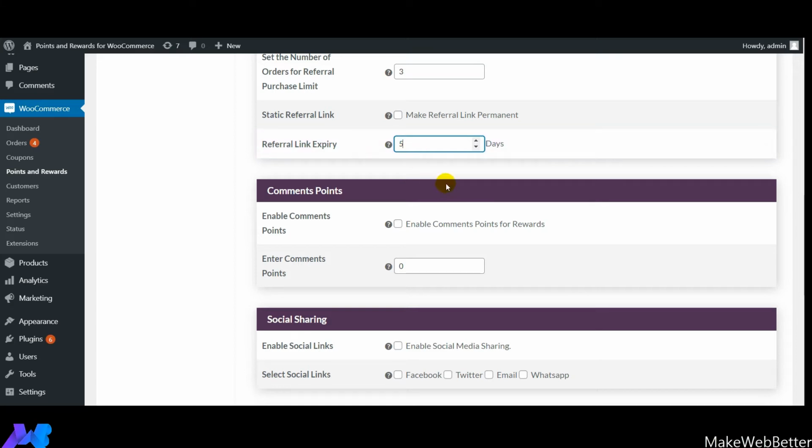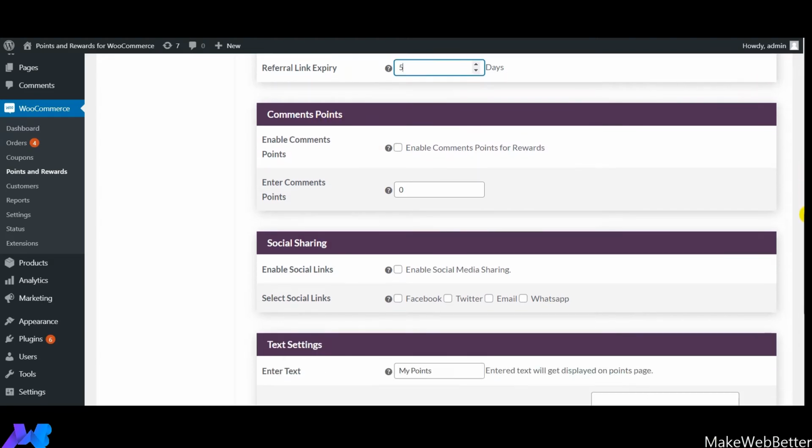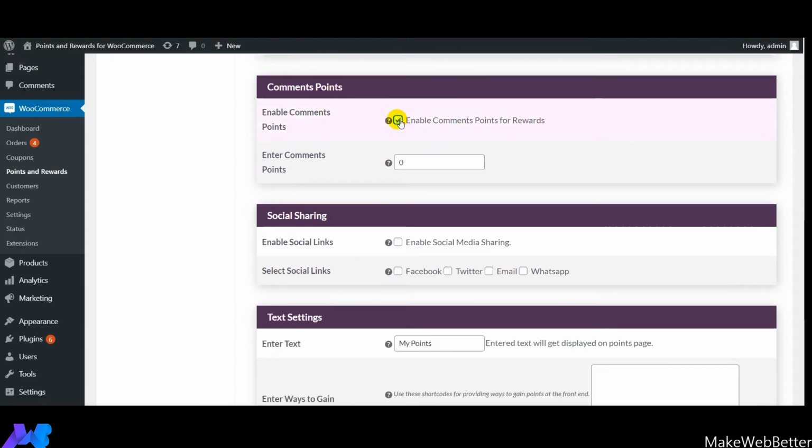So guys, next comes comments points. This is the feature with the help of which you can provide points to your customers for comments. And over here you need to mention the number of points that you want to give as soon as they send a comment. It can be 7, 8, 9, 1, 2, 3 depending upon your choices.